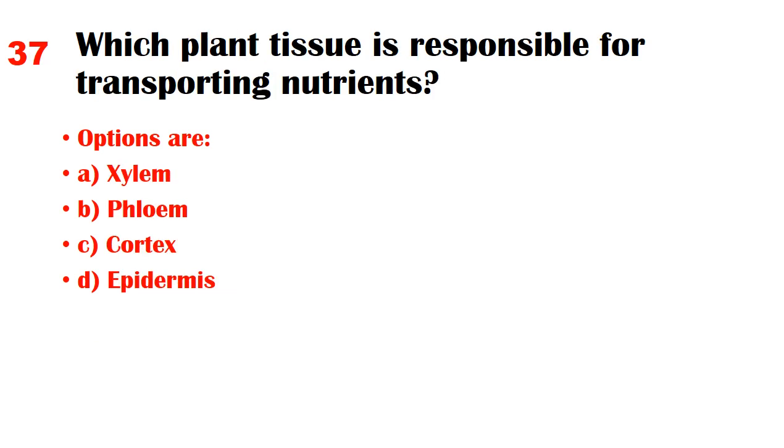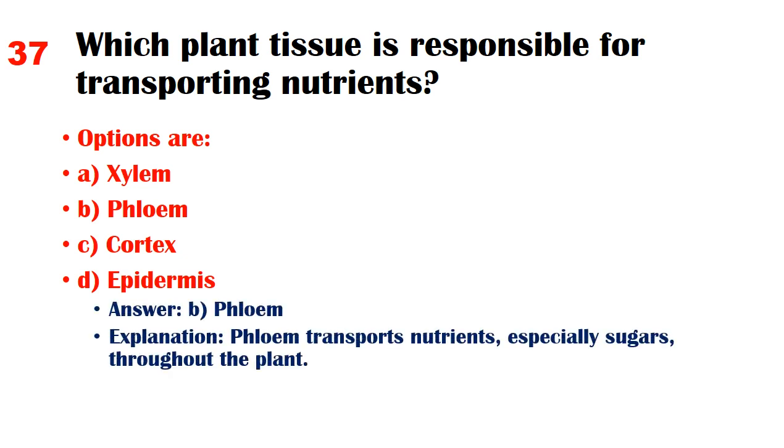Which plant tissue is responsible for transporting nutrients? Options are A. Xylem, B. Phloem, C. Cortex, D. Epidermis. Answer: B. Phloem. Explanation: Phloem transports nutrients, especially sugars, throughout the plant.